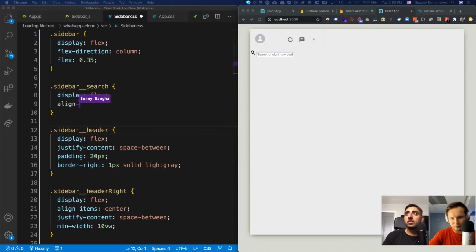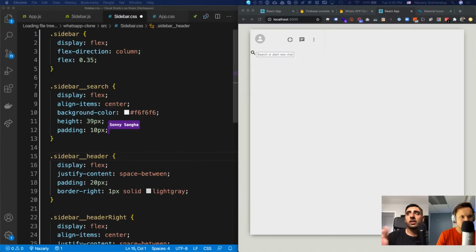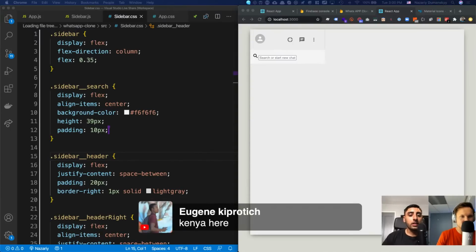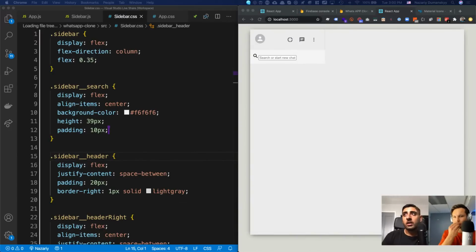I want it to be centralized, so I'm going to say align items center. And then I'm going to give this a background color, which is sort of an off gray. I'm going to give it a height of 39 pixels and a padding of 10 pixels. This was drafted from the WhatsApp designs themselves. The ones that they did on WhatsApp, that's what I used as inspiration. So that's why we do that.